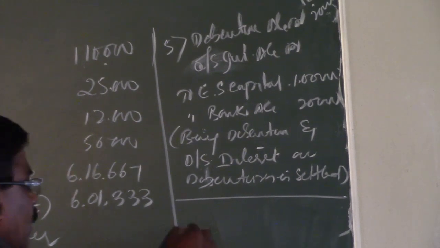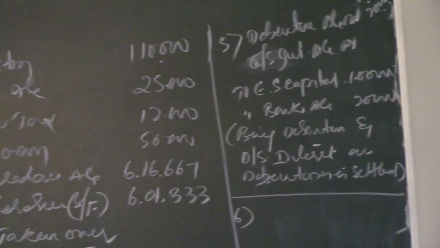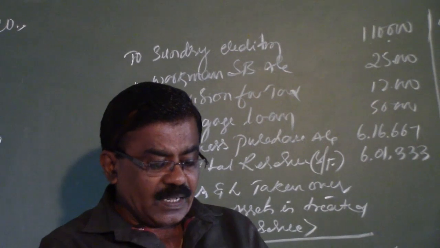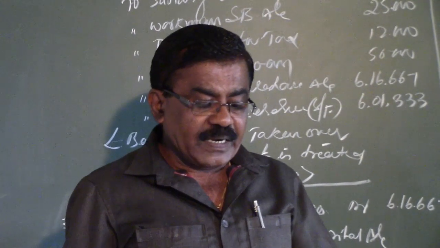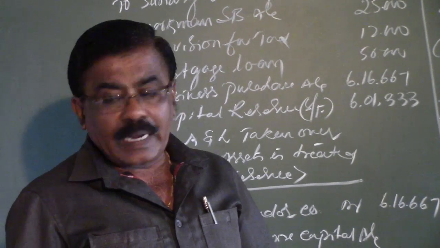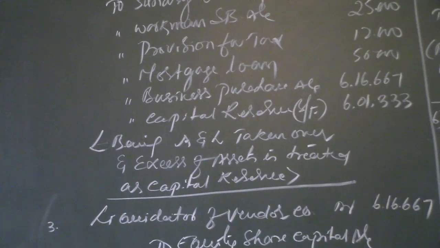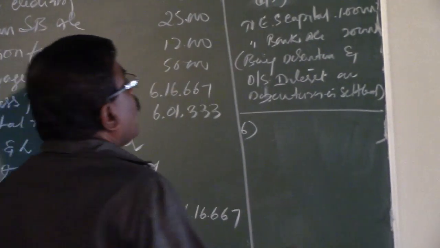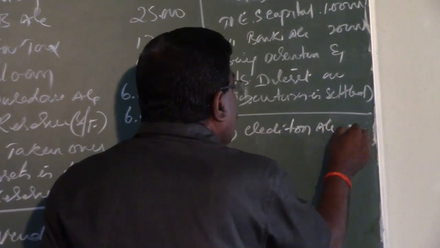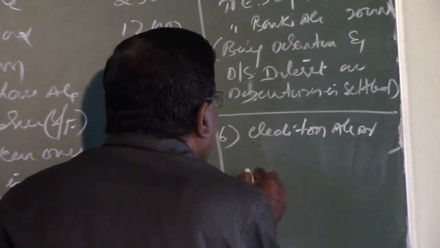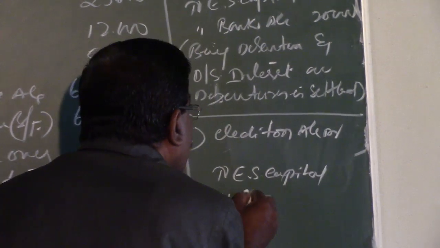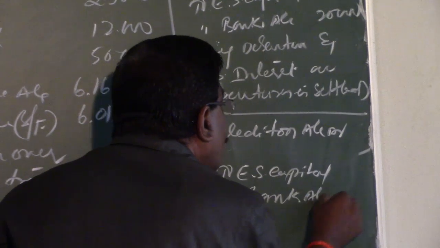After the fifth entry, again there is a settlement of creditors. In respect of the settlement of creditors, the information given is that creditors are to receive 75% of sums due to them in fully paid shares of rupees 5 each and the 25% balance in cash. Here also the creditors are settled in the form of shares and also cash. So the entry for the settlement of creditors: the receivers are the creditors, so creditors account debit. The creditors are to be paid partly in the form of shares, that is equity share capital, and the remaining part in the form of cash, hence to bank account.